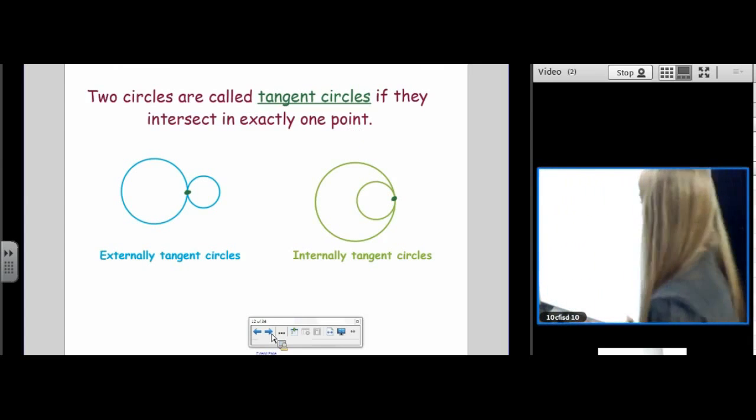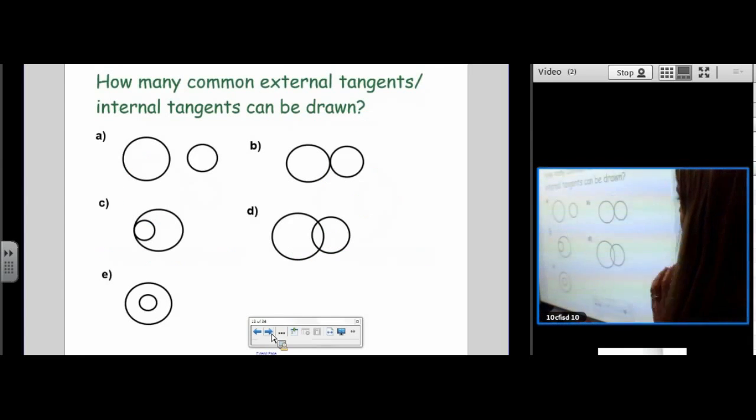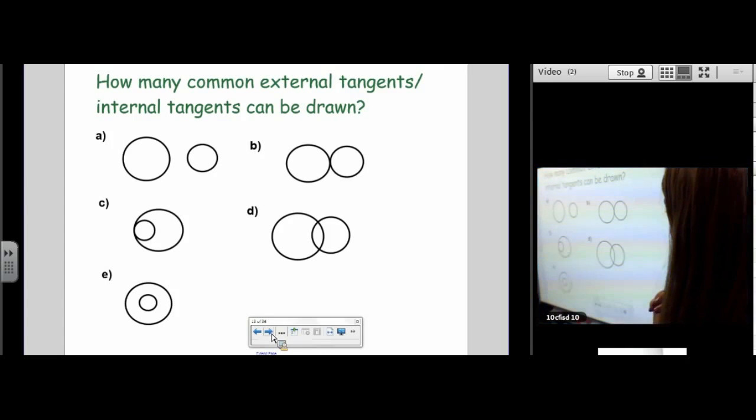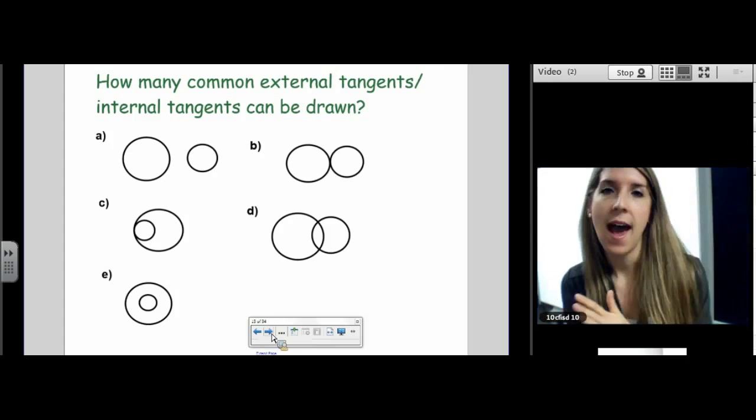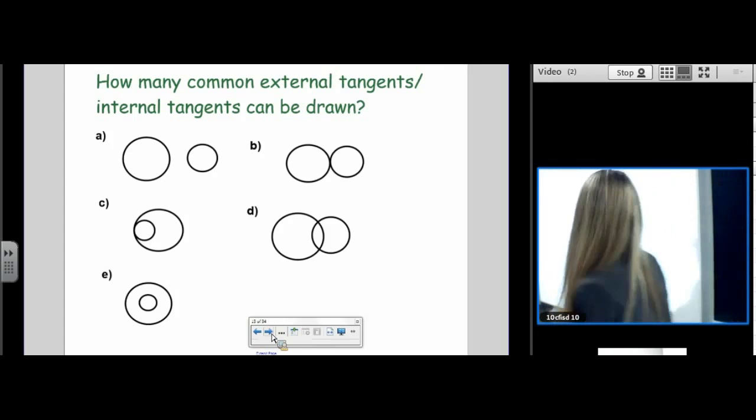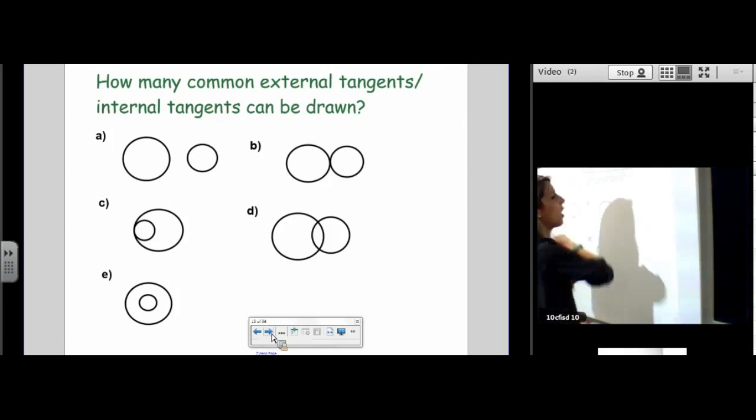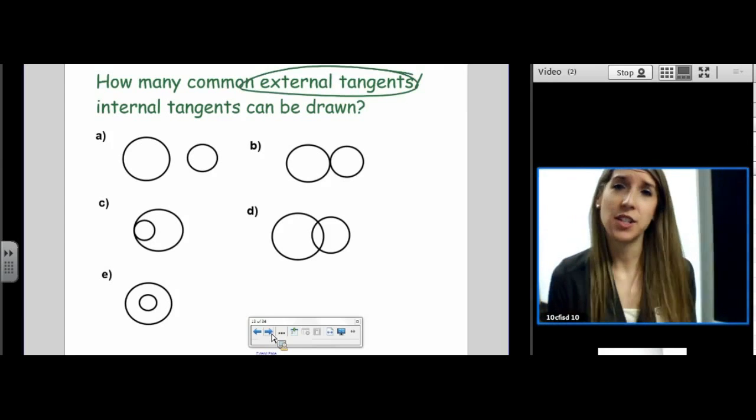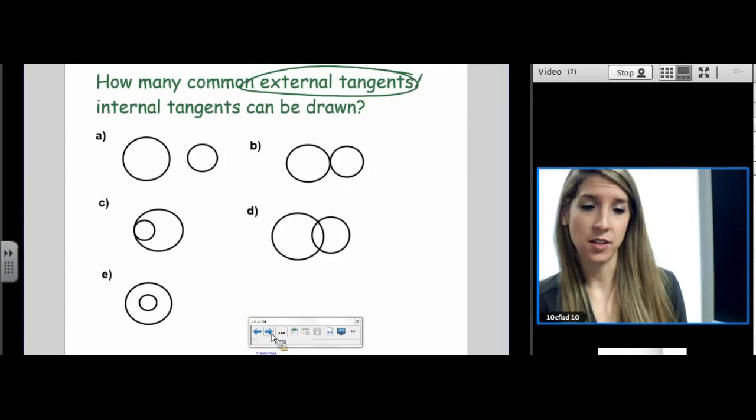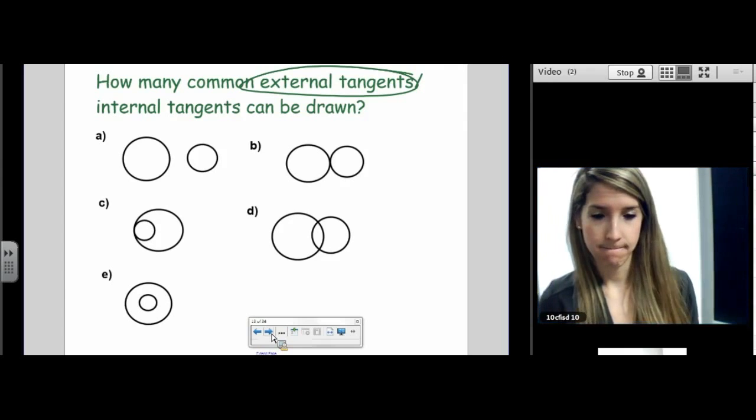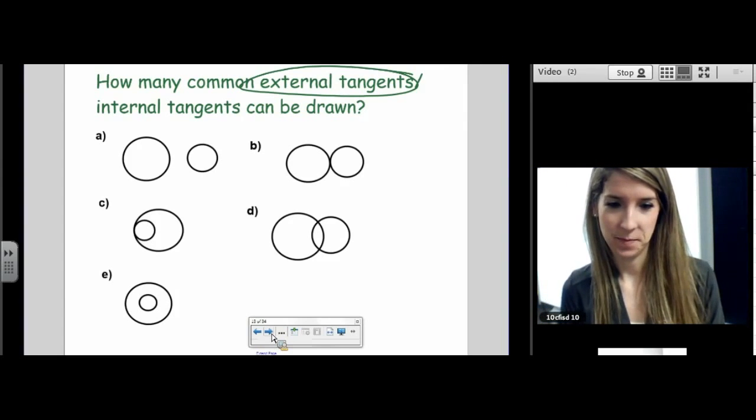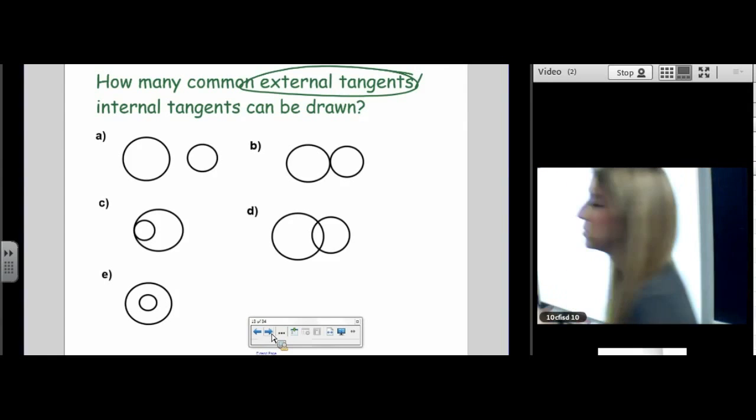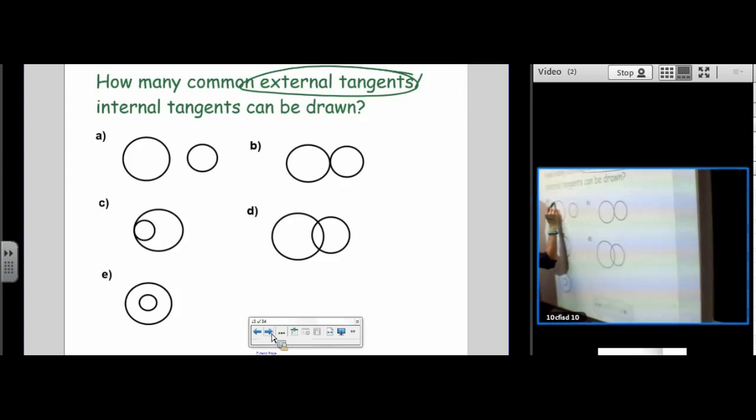Okay, let's try this one. Let's try putting to use our other slide that we saw. How many common external, internal tangents can be drawn? So on A, let's do all external first. On A, how many common external tangents can I draw? 2. Ganesh, thank you for being involved and being on task. I can draw 2 of them, so I'm going to put 2.